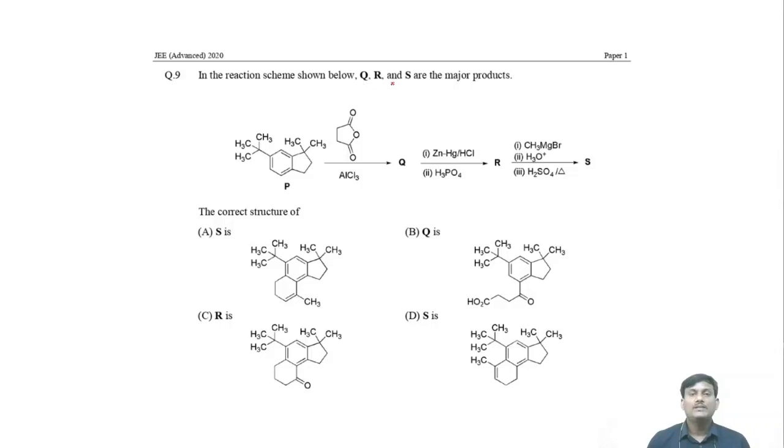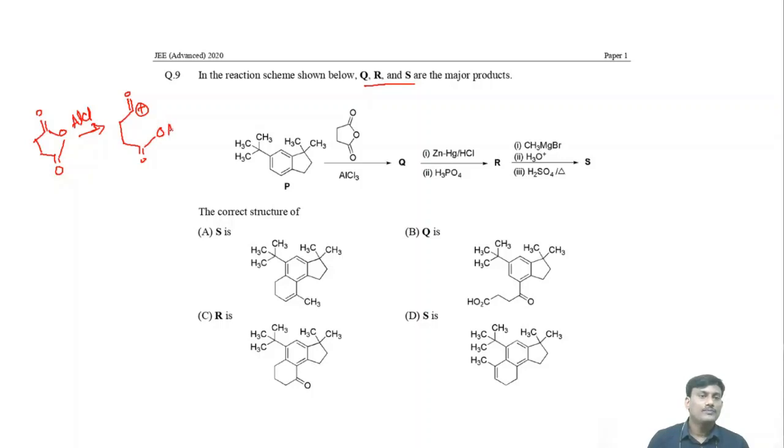In question 9, we have to identify Q, R, S. Okay, suppose you take this molecule with a double bond O, when it is reacted with the Lewis acid AlCl3, there is a formation of a carbocation intermediate.